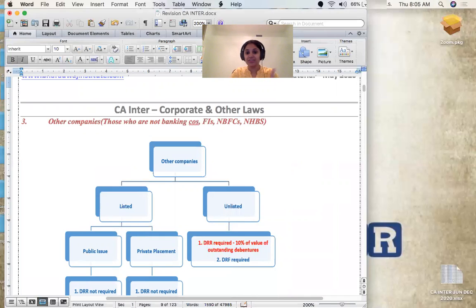Other than these, whichever companies come to your mind, they all come under the term other companies. Ma'am, give me examples. A normal Tata Power, take any industry other than finance industries. Tata Power, Reliance Industries, Tata Iron and Steel, and then you can take smaller companies. And then you can take retail industries, FMCGs like Hindustan Lever. You can take P&G. You can take Hindustan Lever and then Amrutanjan.